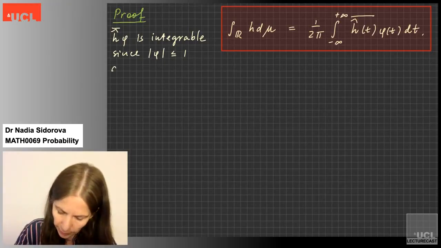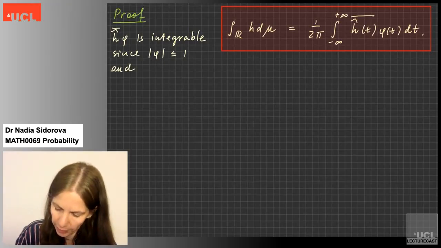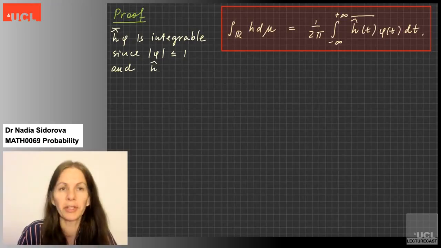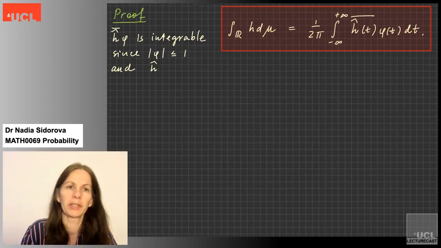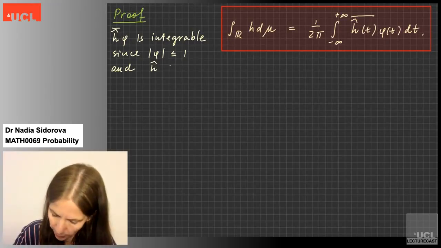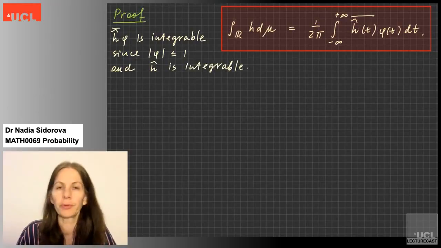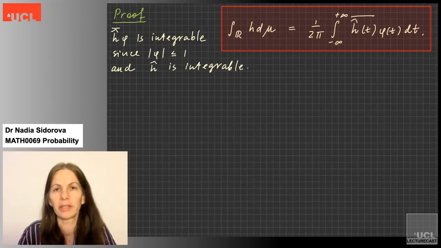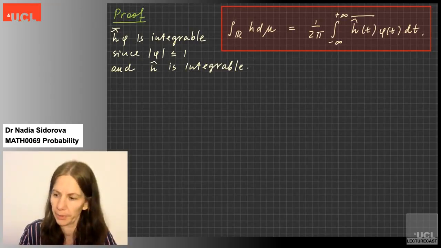And we also know that the Fourier transform of a C2 test function is integrable. We proved it in video 25, so in the last video of term 1. So this one is integrable. So therefore the product will be integrable. Okay. So now when we know that the right-hand side makes sense, I'll start with the right-hand side and I'll try to get to the left-hand side.